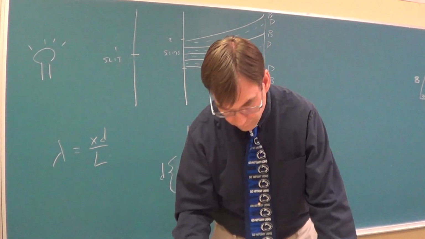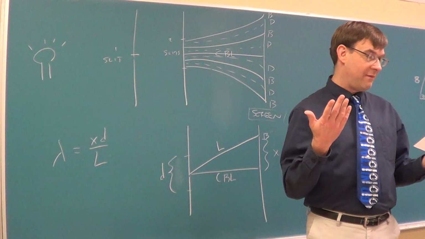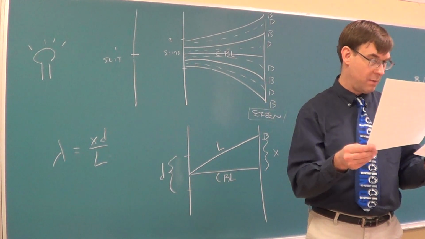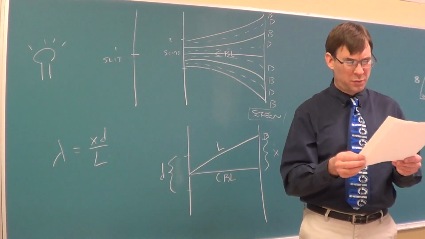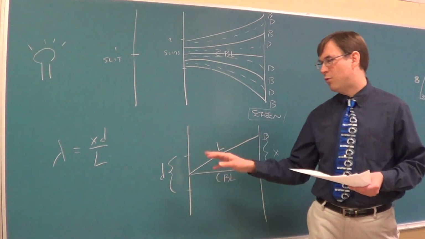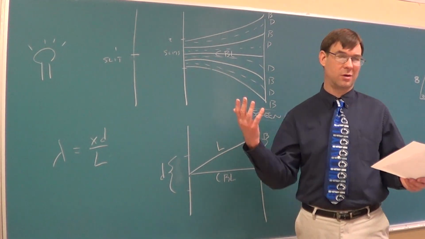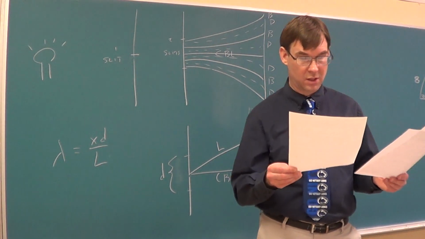So the homework's going to have you find certain wavelengths of certain colors, but not looking at pictures. They'll just give you your numbers. As always, just be careful that everything's the same units. If one of these is centimeters, make sure they're all centimeters. If one of them's meters, make sure they're all meters. They need to be a consistent unit on this.